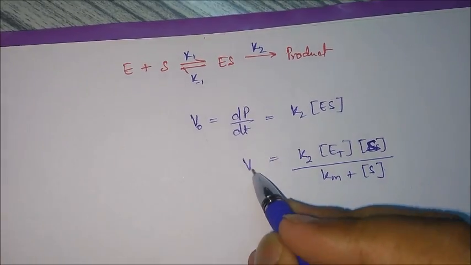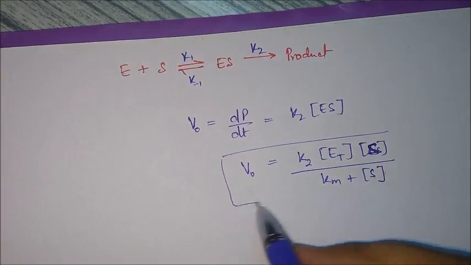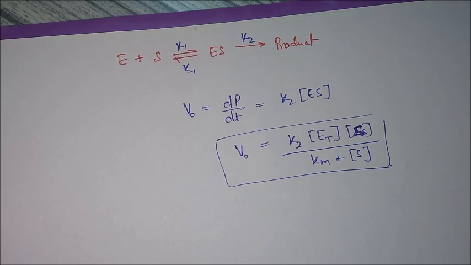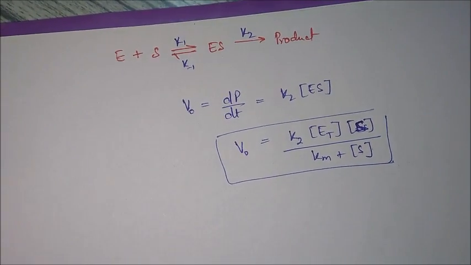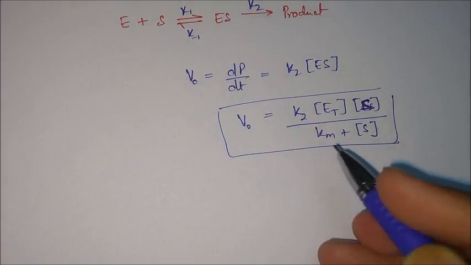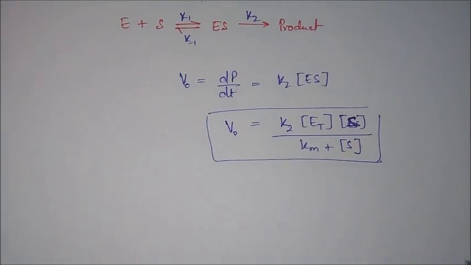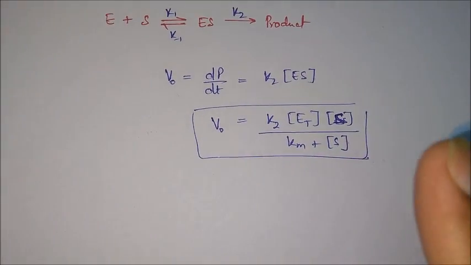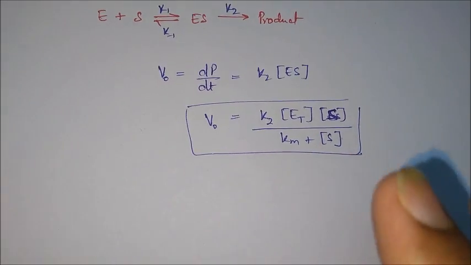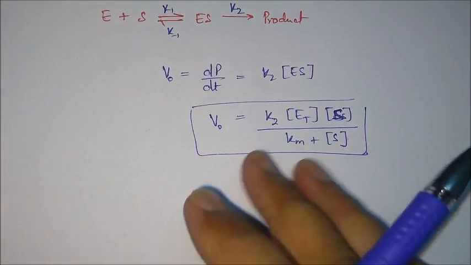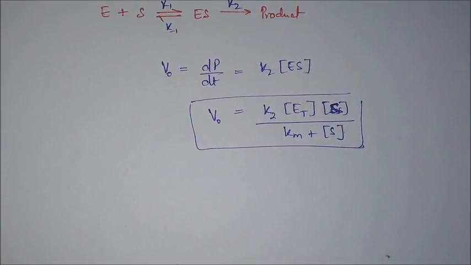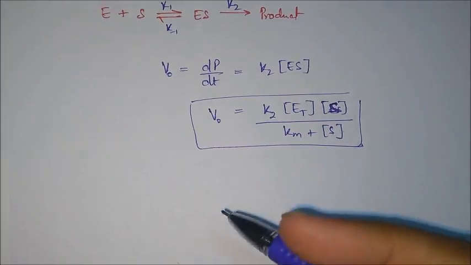So this is the equation for the rate of reaction. This is the Michaelis Menten equation for rate of reaction. Now there are certain conditions in which this equation applies. This is the derivation, and you should know it, because when the question is asked, you should proceed through the derivation only. Then you will end up getting the correct answer.